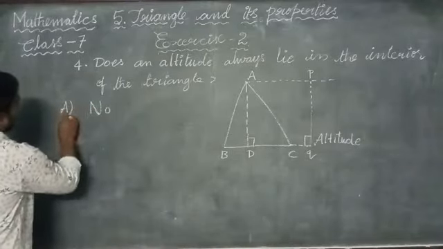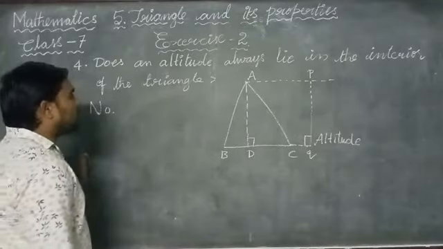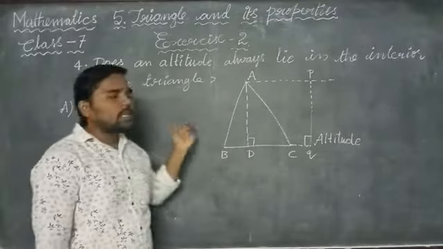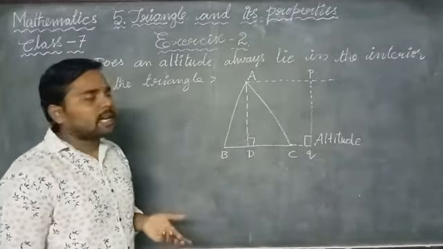Answer is no. Does an altitude always lie in the interior of the triangle? No. The altitude of a triangle may lie in the exterior of the triangle also.